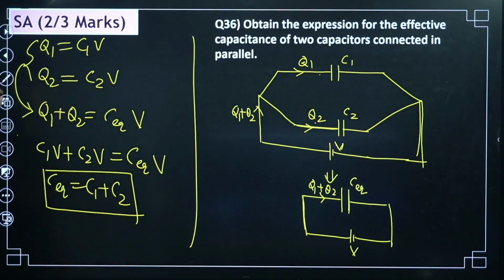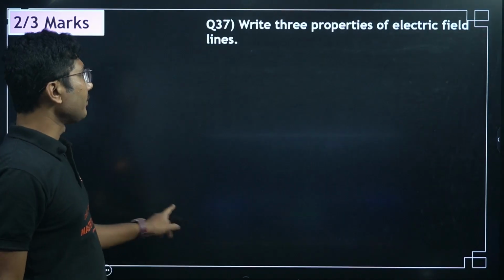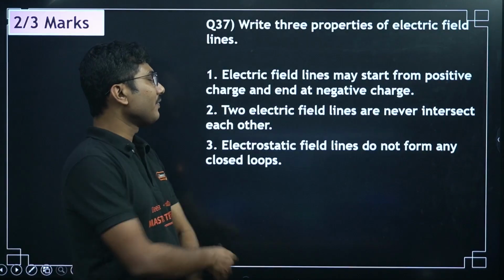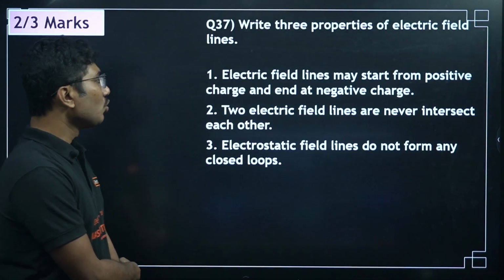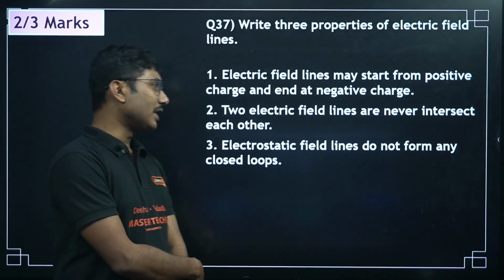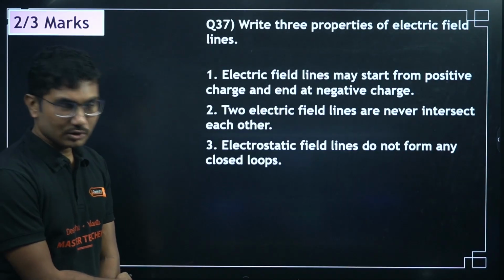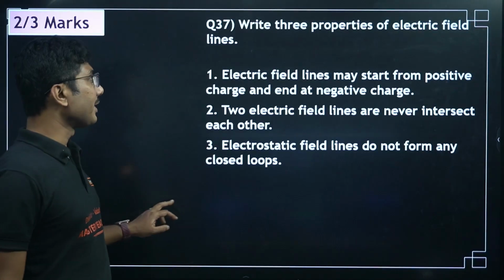Okay. Now next, write three properties of electric field lines. Electric field lines start from positive charge and end at negative charge. Two electric field lines never intersect each other. Electrostatic field lines do not form any closed loop. So these are the very common, easy properties of electric field lines.